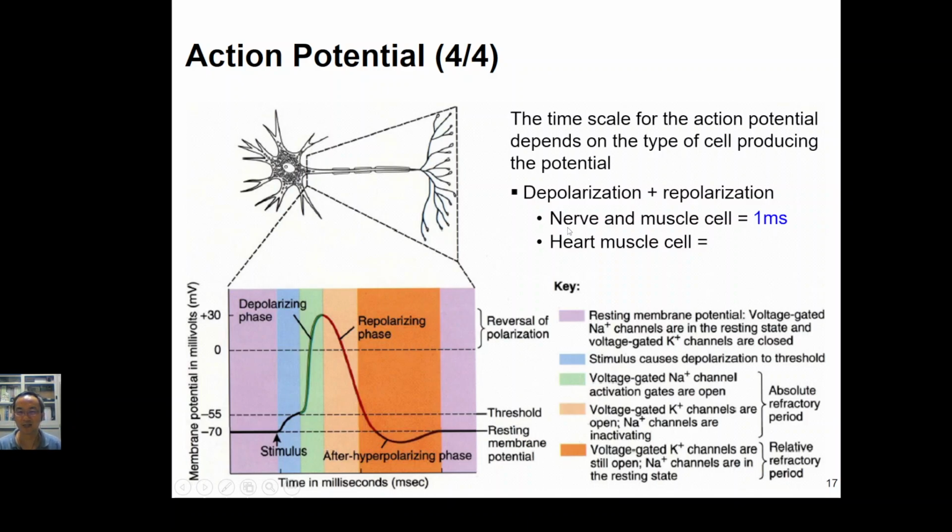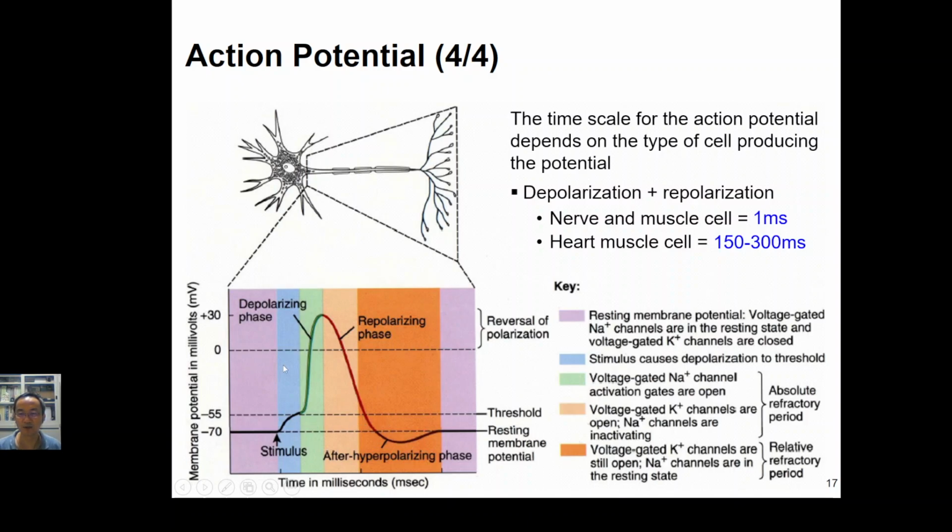So how about for the heart muscle, cardiac muscle? For cardiac muscle, it will be about 150 up to 300 milliseconds. So let us have a look. During the period of these two colors, within this period of time, we call it the absolute refractory period. And after this time slot, the action potential will go into the relative refractory period.